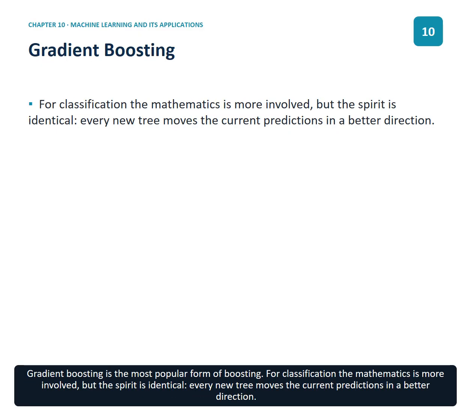Gradient boosting is the most popular form of boosting. For classification, the mathematics is more involved, but the spirit is identical. Every new tree moves the current predictions in a better direction.